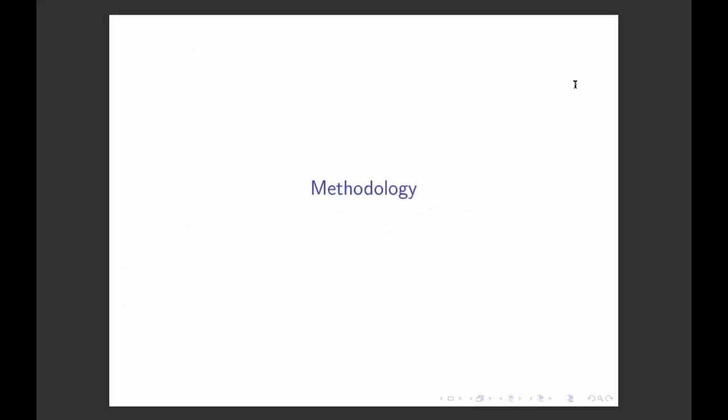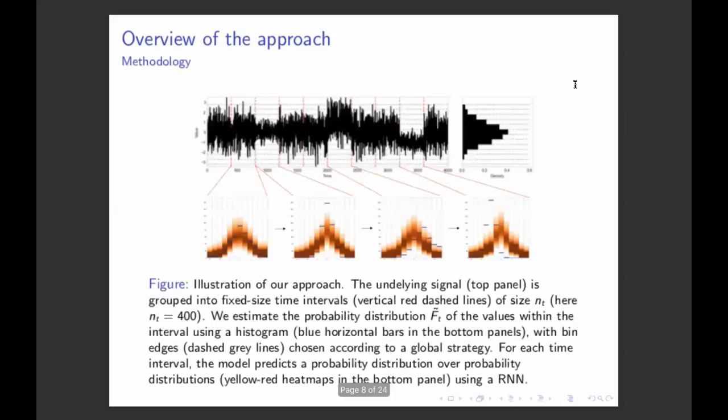So our methodology deals with the problem of this aggregation step, and it tries to circumvent it. I will present a summary of our approach with this figure. Here, in the upper panel, you can see the raw measurements. It's this time series in black. We start by deciding on a meaningful time interval, let's say here half an hour, and we group the measurements into fixed size time intervals, which are represented with the vertical red dashed lines.